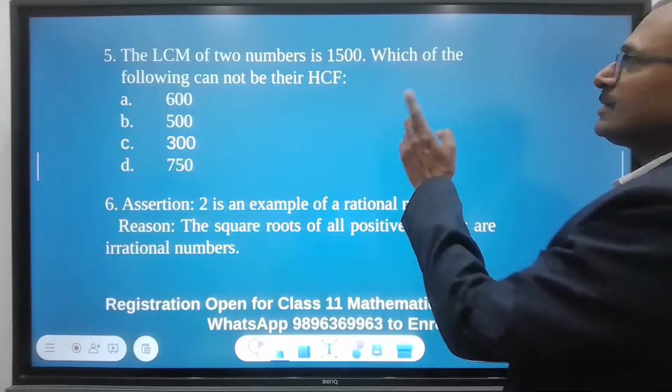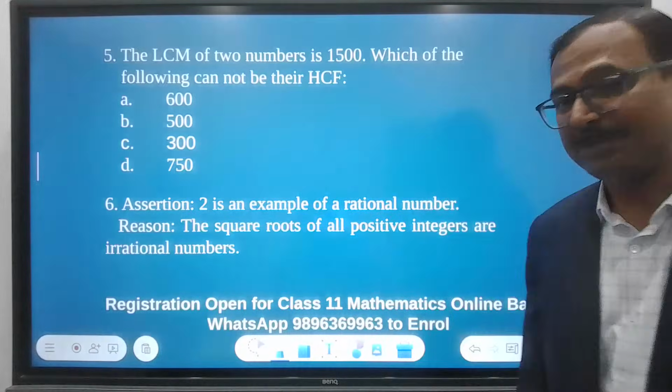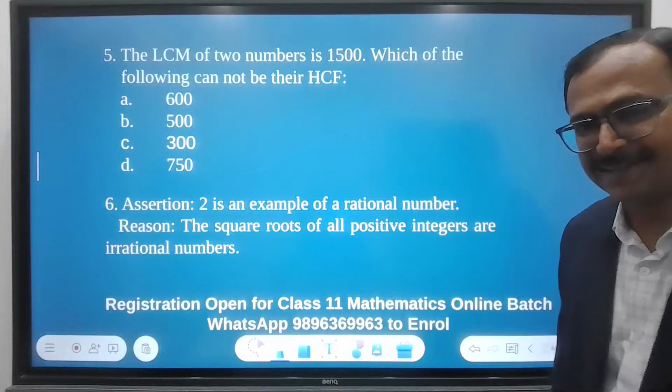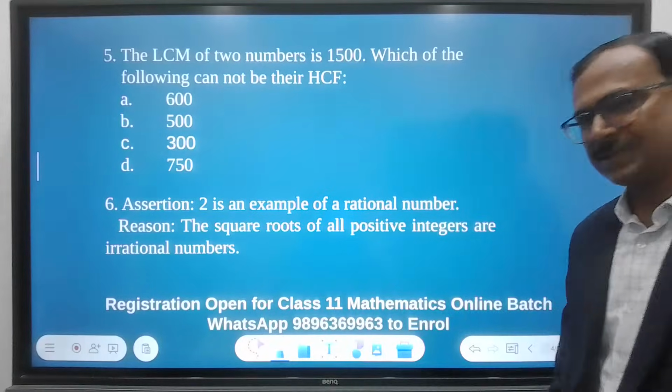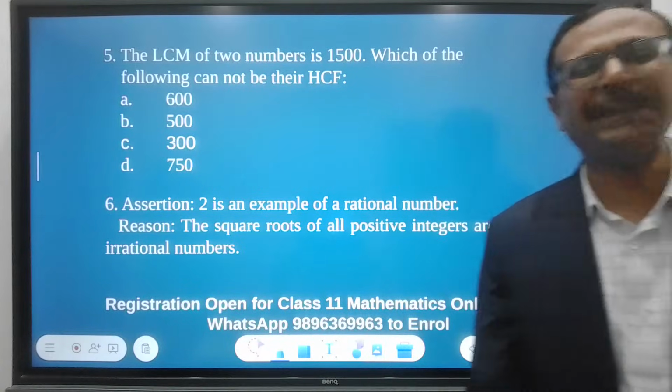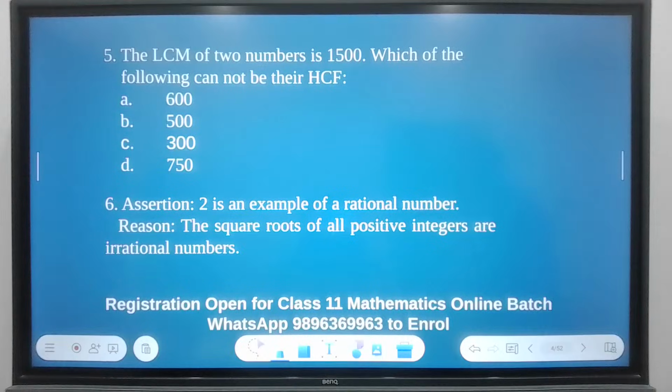The LCM of two numbers is 1500. Which of the following cannot be their HCF? Be very careful. Conceptual clarity is a must for this question. And then we have an assertion reason question. Go for it. 30 seconds for you. I mean, I'll give you 1 minute. Don't worry. Carry on. Please answer the question and let's see who gets it right.